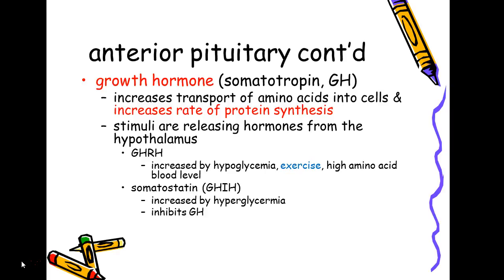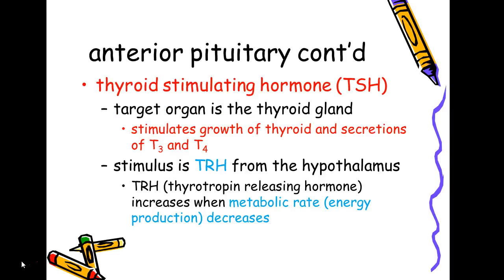So we'll just focus on exercise, but we will also know that it is increased by hypoglycemia, a low blood sugar, and high amino acid level in the blood. But like I said, we're focusing on exercise. There's an inhibiting hormone too that controls it from the hypothalamus called somatostatin, or GHIH. We're not focusing on that area though.